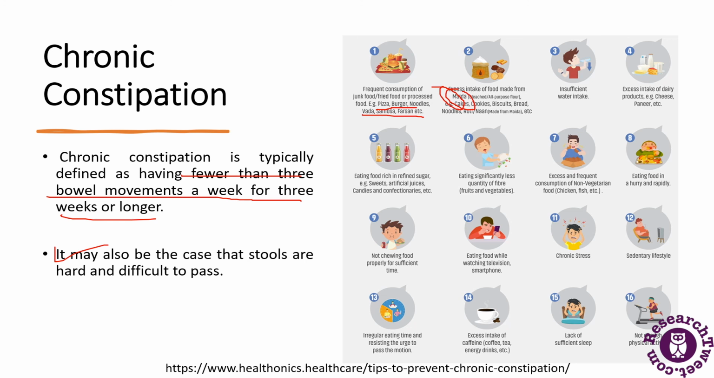Excess intake of dairy products. For example, excess intake of cheese, paneer. That will also lead to this problem. And eating food rich in refined sugars, for example, candies, confectioneries, sweets, artificial juices. Then eating significantly fewer fibers, so not eating green vegetables, fruits, may also lead to chronic constipation.